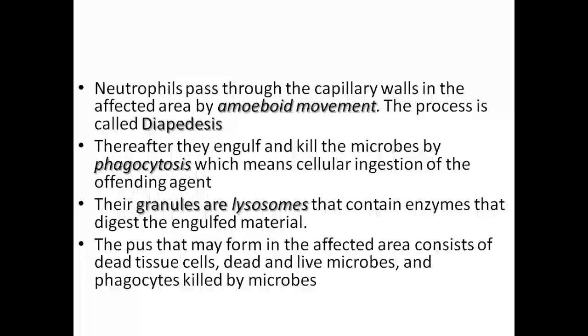The neutrophils pass through capillary walls in the affected area by amoeboid movement in the process known as diapedesis. So in the chemotaxis process, once the neutrophils have reached the point where there is damage of the specified tissue, they have to migrate from the circulation into the interstitial space or into the tissue where there is a given pathology. But how are they migrating? They are migrating by this amoeboidal movement, guided by the chemotaxins released by the damaged cells.